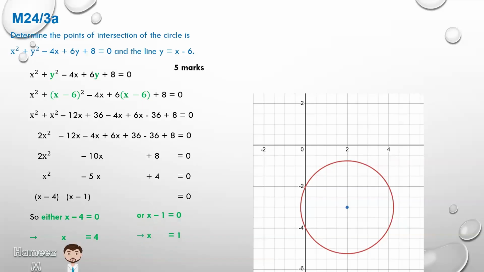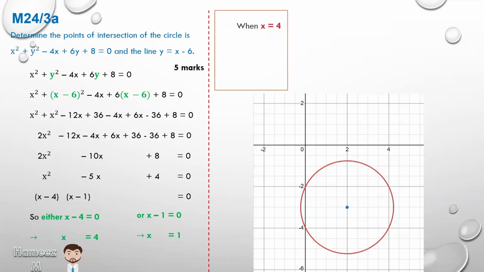Stating that, we're now able to indicate that when x is equal to 4, we can substitute using a linear equation, because that's simpler than the quadratic. Right? y is equal to x minus 6. So y is equal to 4 minus 6, which means that y is equal to minus 2.